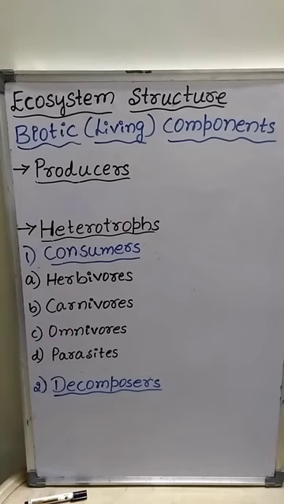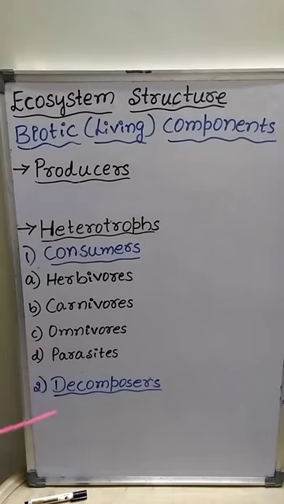And many consumers help the producers in pollination and fruit dispersal. So the important functions of consumers in the ecosystem are: consumers provide biological control over the population of producers and different levels of consumers, and consumers help the producers in pollination and fruit dispersal.